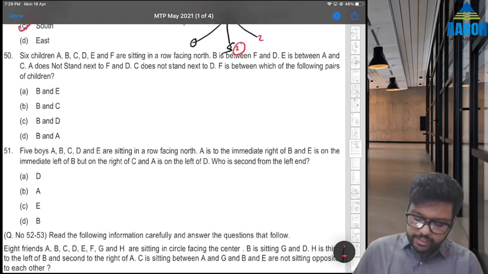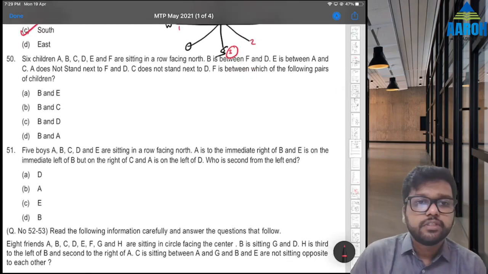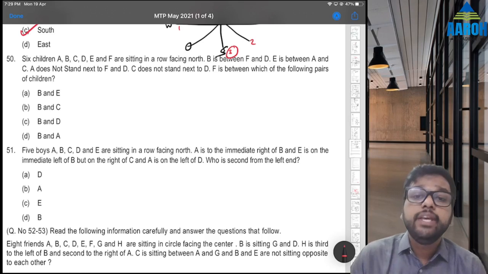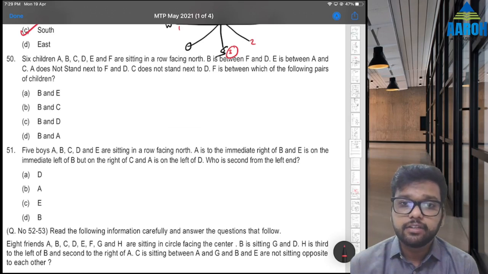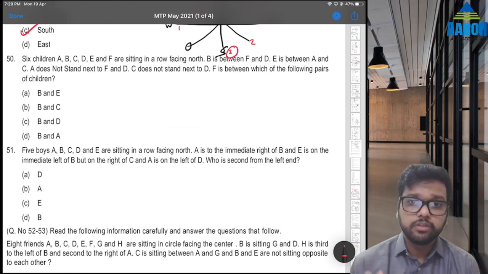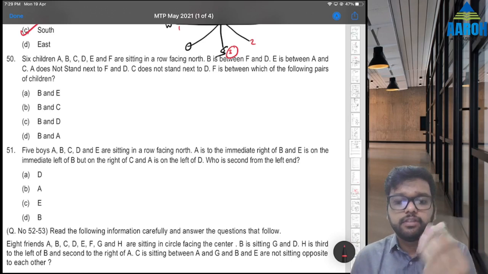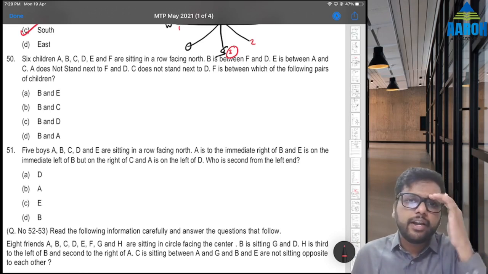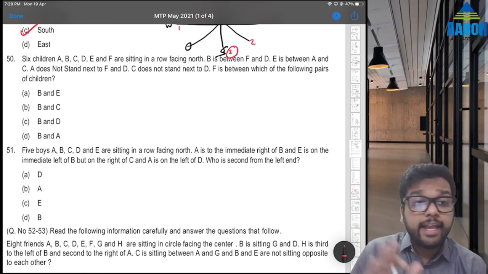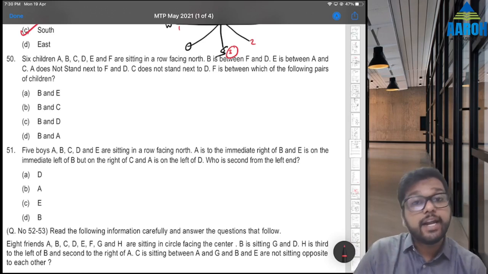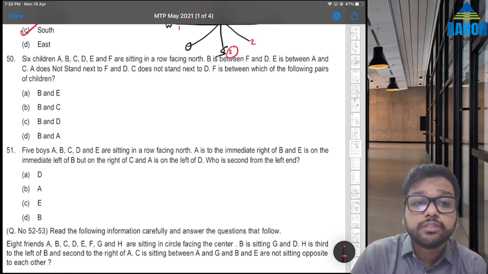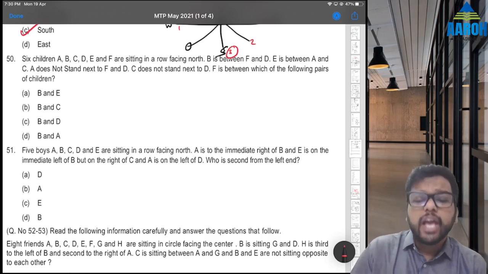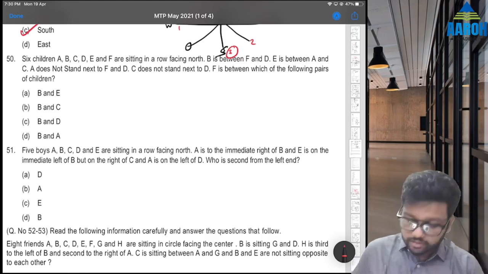Next. 6 children A, B, C, D, E, F are sitting in a row facing north. B is between F and D. See, between we cannot draw right now because we don't know who is left, who is right. E is between A and C. That also we don't know. But at least we know that F और D के बीच में B है and A और C के बीच में E है. ठीक है. A does not stand next to F and D. Understand? And C does not stand next to D. F is between which of the following pairs of children? Now here left right does not matter, it seems like, so there's no question on left right.